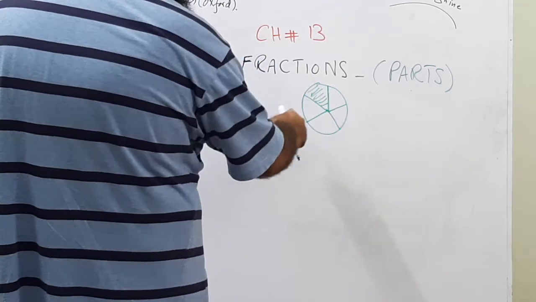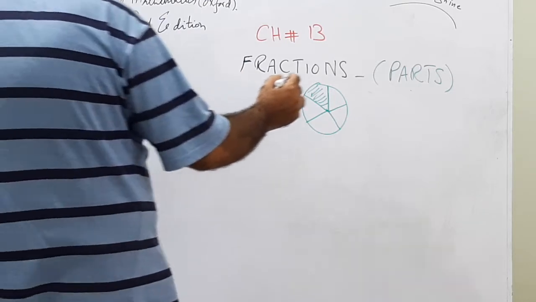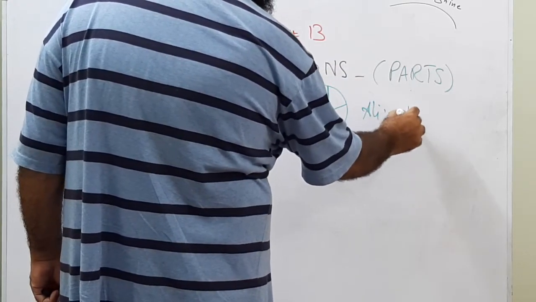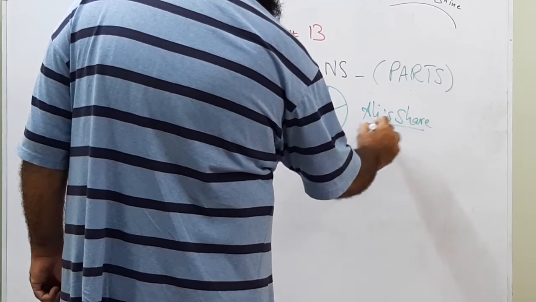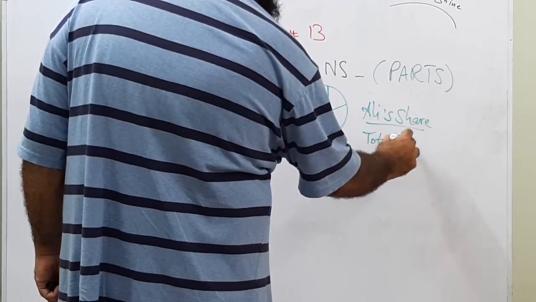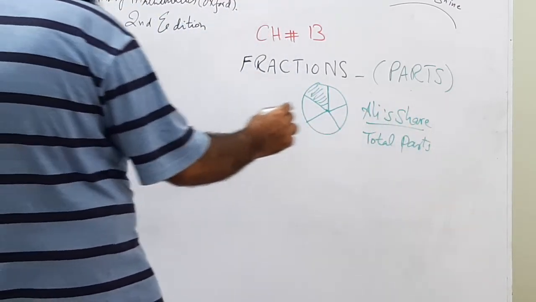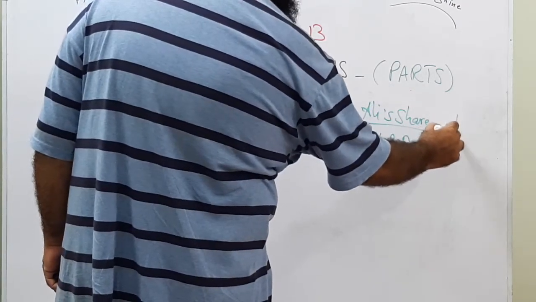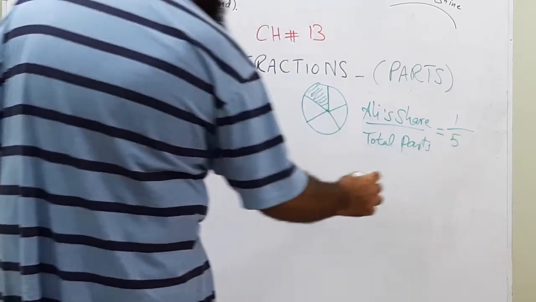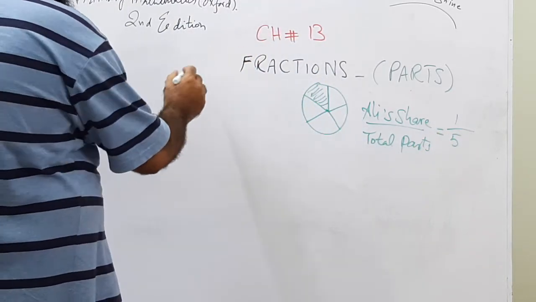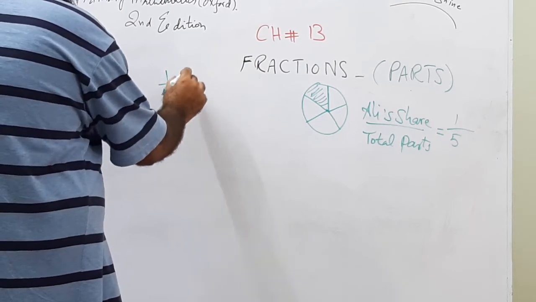These are 5 equal parts of a pizza. If Ali gets 1, we say Ali's share over total parts. This we are talking in terms of fractions. Ali got only 1 and total were 5. So he got 1 over 5 or 1 out of 5 equal parts.